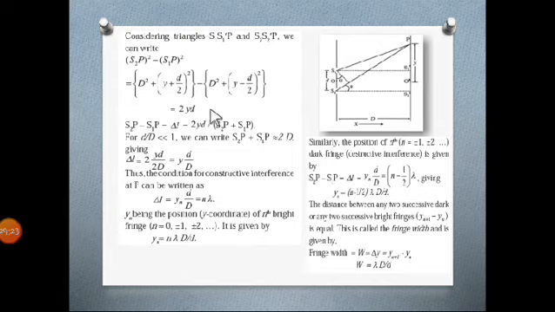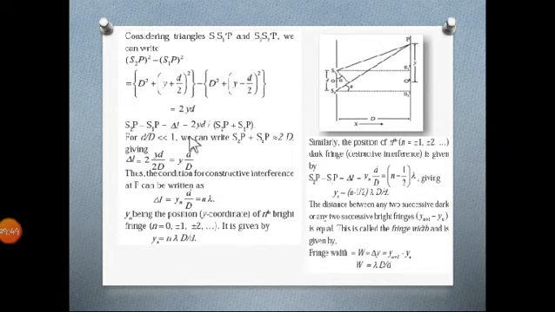This is very easy. Instead of this, I have written S2P minus S1P into the second bracket, it was S2P plus S1P. By dividing that term to the other side, we are getting this. And S2P minus S1P is nothing but the path difference, which is denoted by delta L. So here it is, delta L.